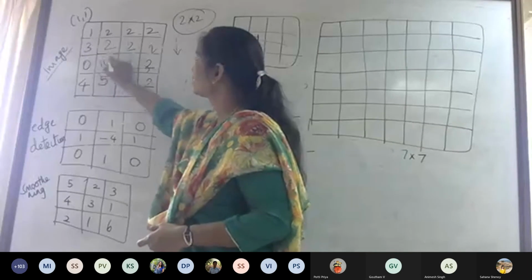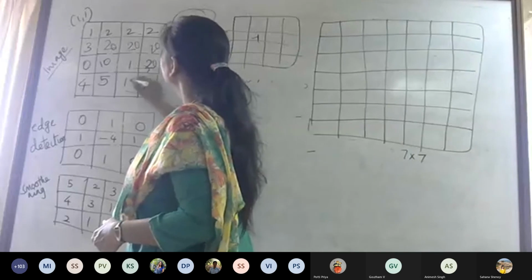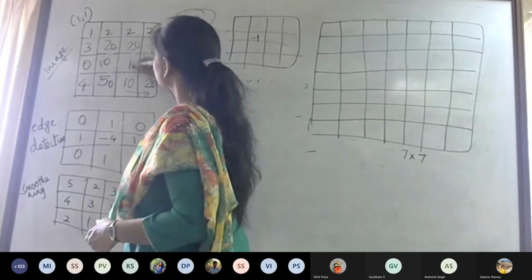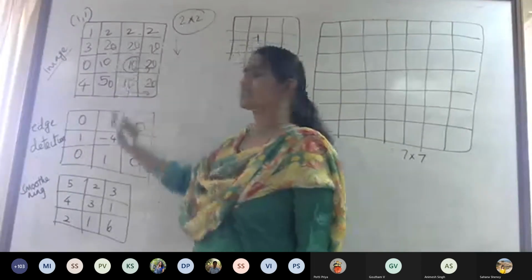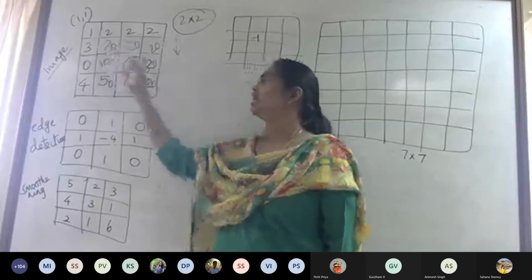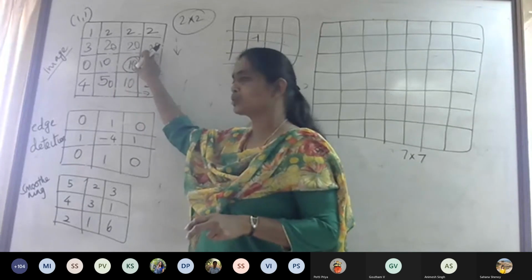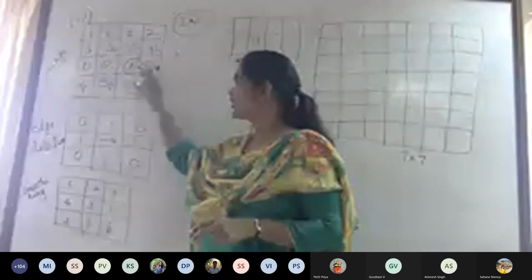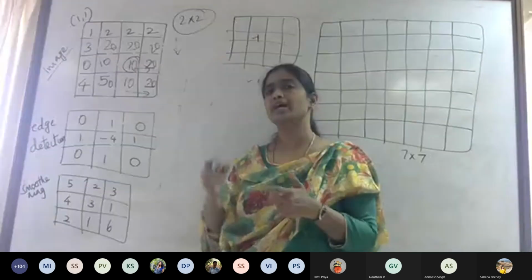Say suppose I have a 10 here, and a 20, and then 20, 20, 30, 10, 50, 20, and this is a 10. Okay. Now this is my center pixel. You just find these pixels and then take the average of all the 9: 20 plus 20 plus 20 plus 10 plus 10 plus 20, 50, 10, 20. All the 9 pixels, you take the sum and divide by 9, and you put it here. It will be definitely about 10.